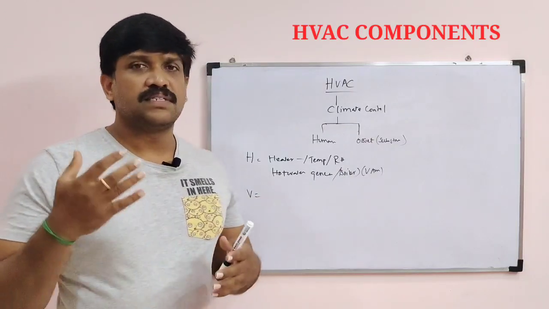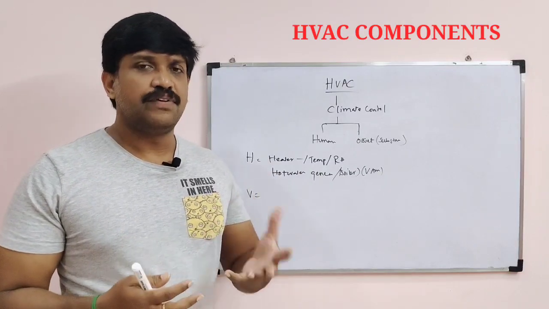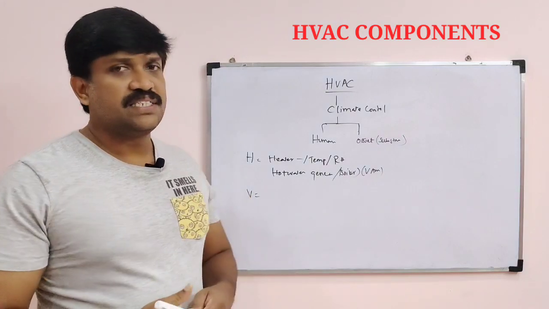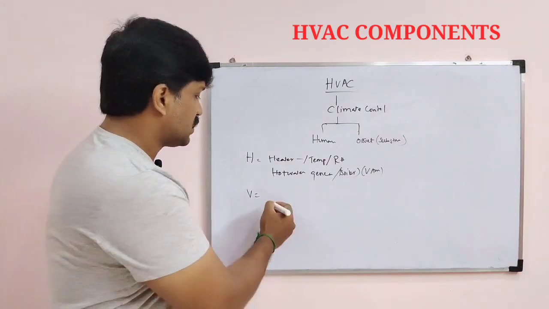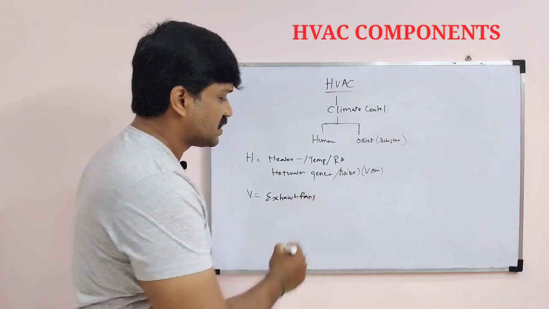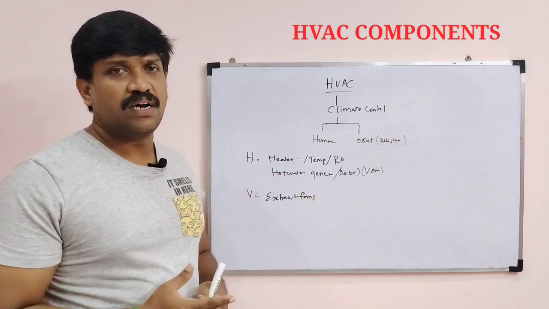Otherwise, some machines also exhaust more fumes, and those fumes also need to be exhausted. For the exhaust purpose, ventilation requires some exhaust fans. Exhaust fans are for domestic areas or small applications.